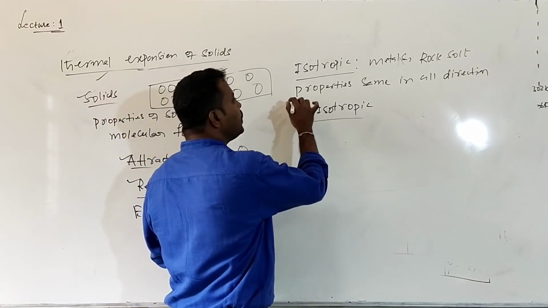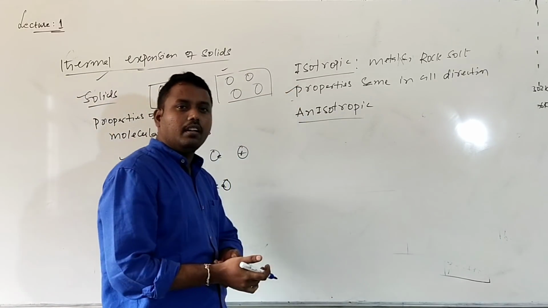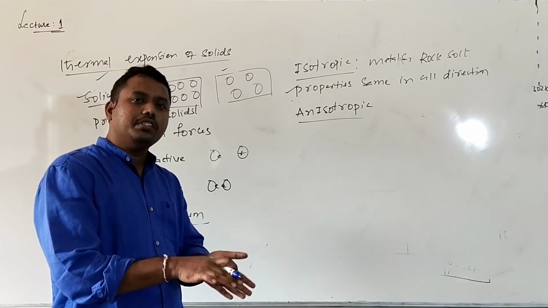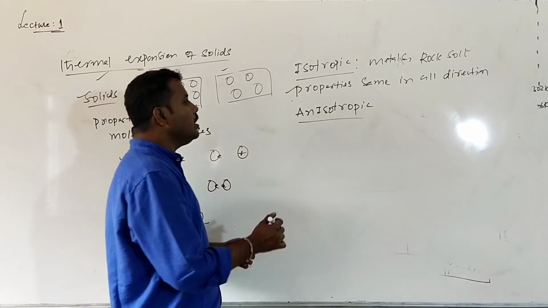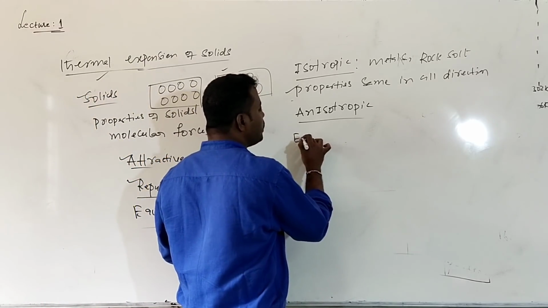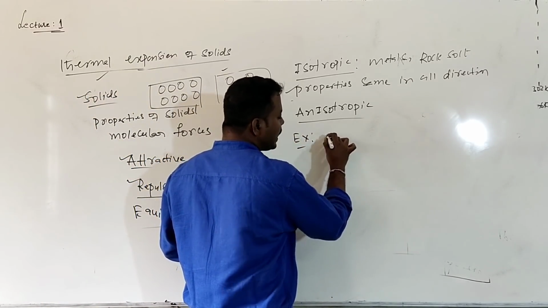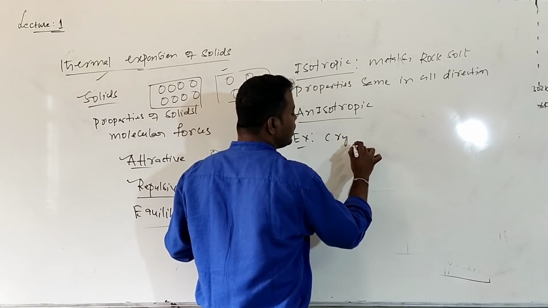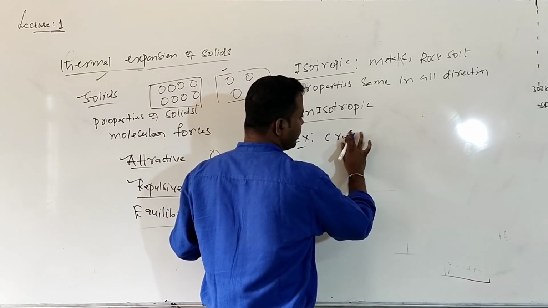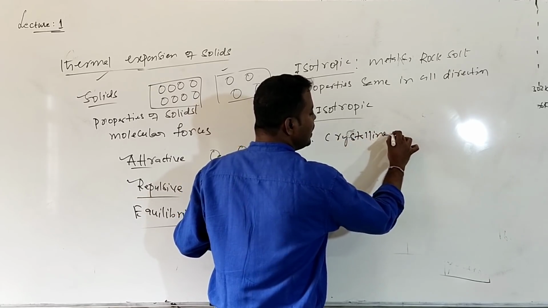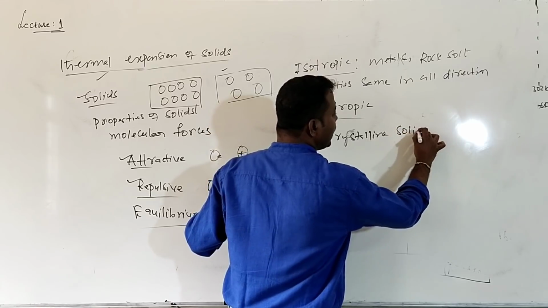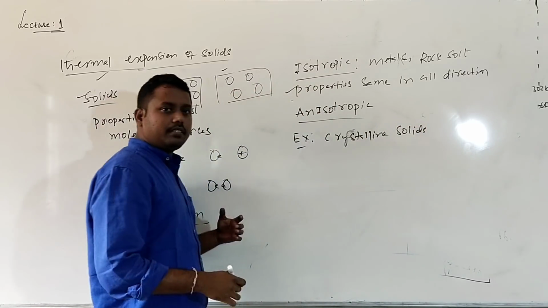Whereas anisotropic solids mean what? The reverse. Those solids in which properties are not the same in all directions are called anisotropic solids. The examples are all crystalline solids, like CaCO3. Crystalline solids come under anisotropic solids.